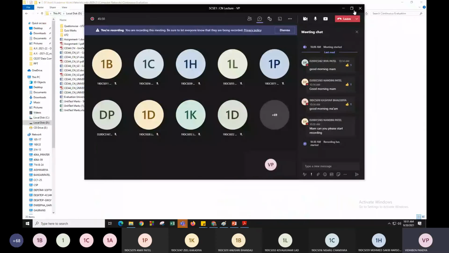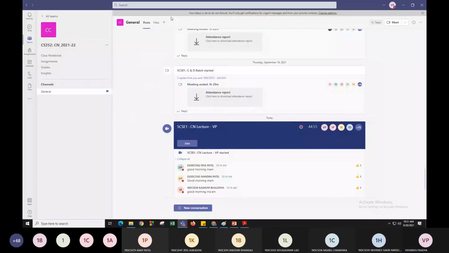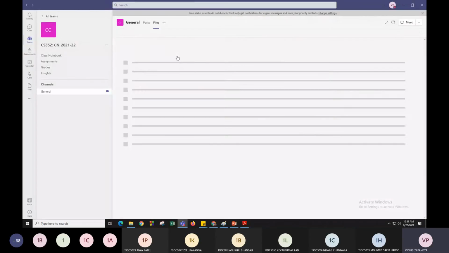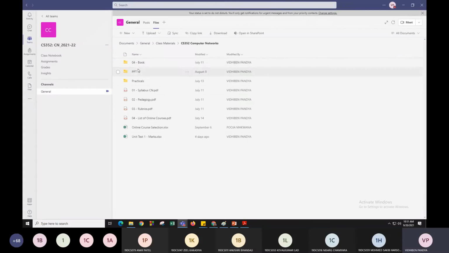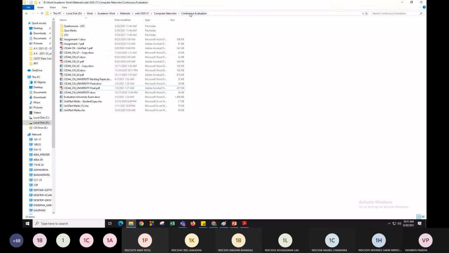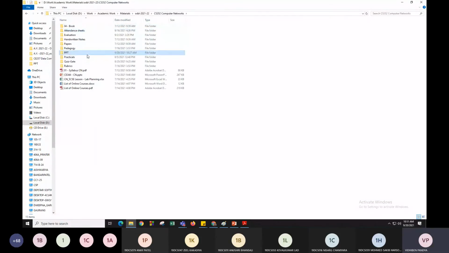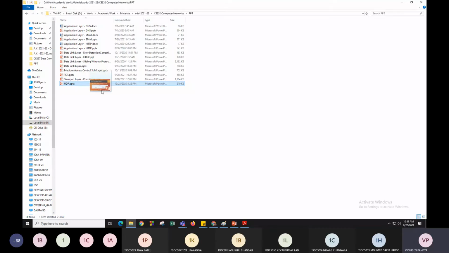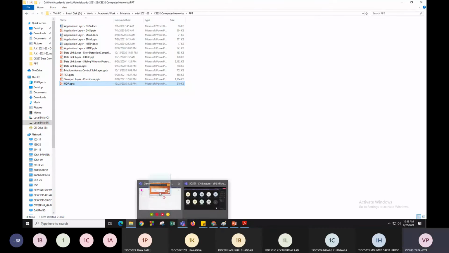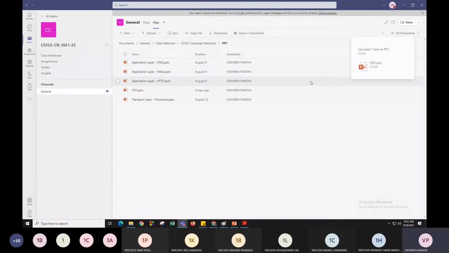Okay. So today we have completed the transport layer.